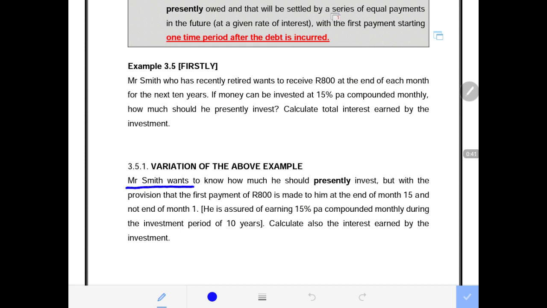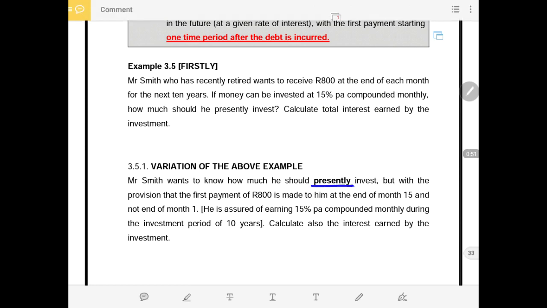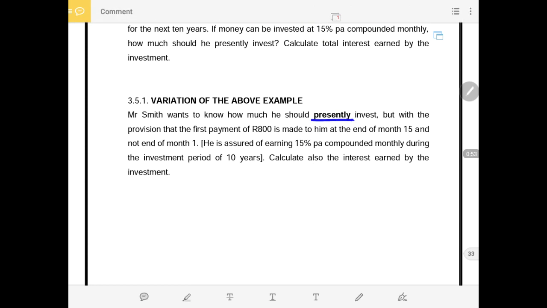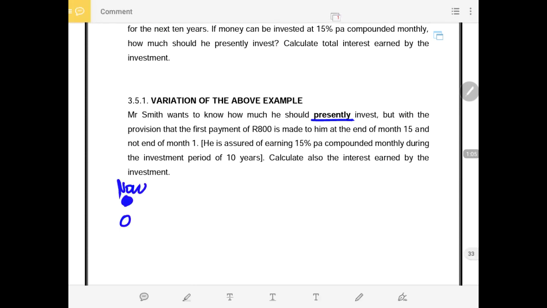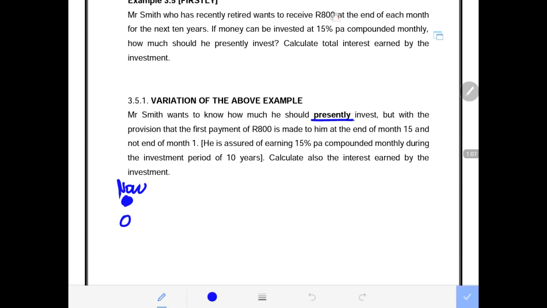Mr. Smith wants to know how much he must presently invest. I want to highlight or circle that, presently invest, meaning how much must be invested now, and I want to put a dot here. This is the amount that must be invested now. This is period 0, how much must be invested now, but with the provision that the first payment of 800 is made to him at the end of month 15.